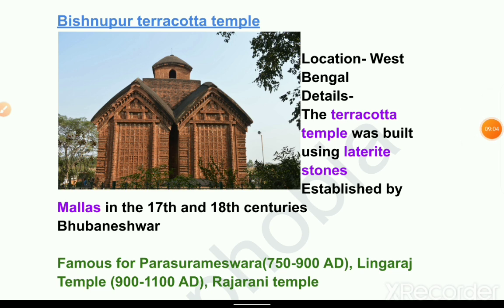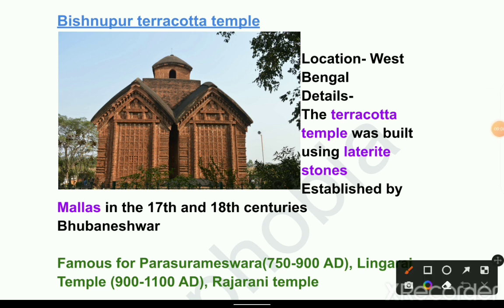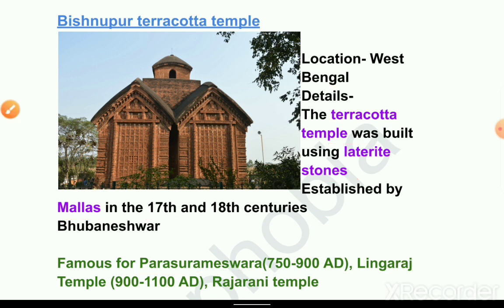Next, Bishnupur Terracotta Temple. Location: West Bengal. Details: the terracotta temples were built using laterite stones, established by the Mallas in the 17th to 18th century. Bhubaneswar is famous for Parasurameswara, Lingaraj Temple, Rajarani Temple.